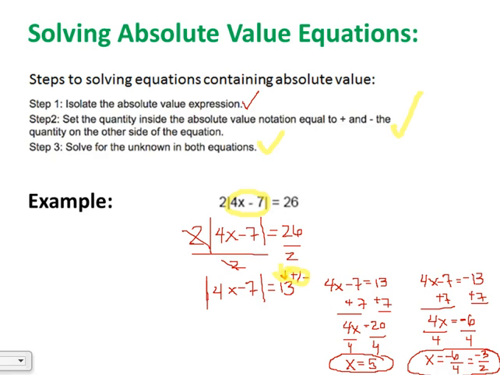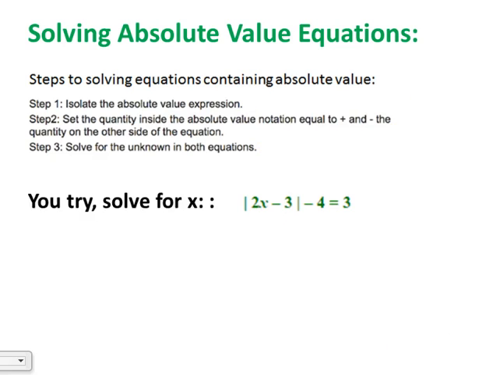I'm going to go on to the next slide, so if you need more time, go ahead and click pause. I'm going to have you try to solve this one on your own. So go ahead and click pause. Try this one on your own, and look at what we have here. We've got the absolute value of 2x minus 3, and then subtract 4 from that equals 3. So go through the steps, try this on your own, and when you're ready to check your work with mine, click play.